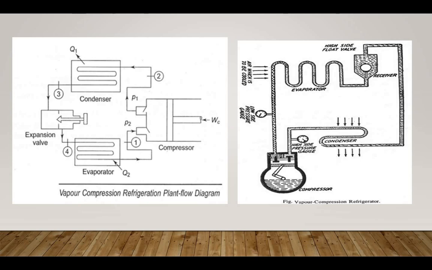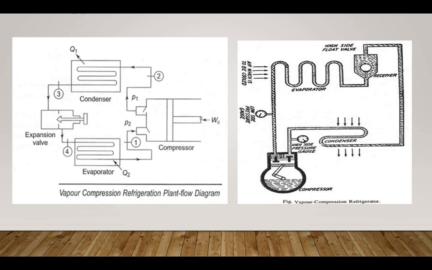The vapor compression refrigeration cycle is a widely used cycle in refrigeration, and also in airspace and marine applications. It uses a variety of refrigerants such as ammonia, NH3, the freon group, R12, R22, sulfur dioxide, SO2, and carbon dioxide, CO2.